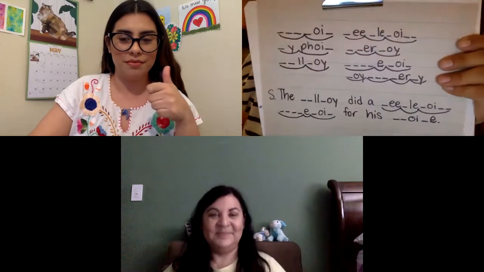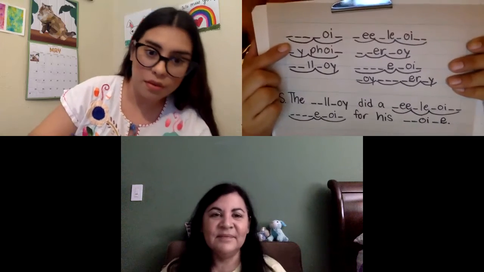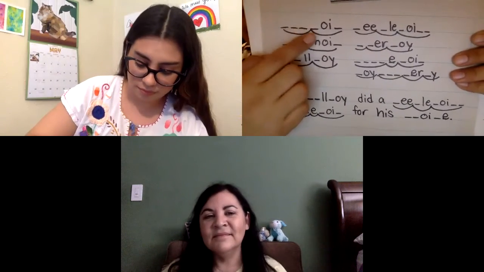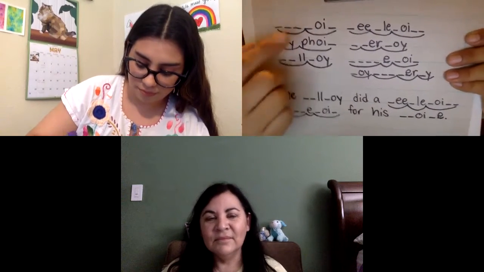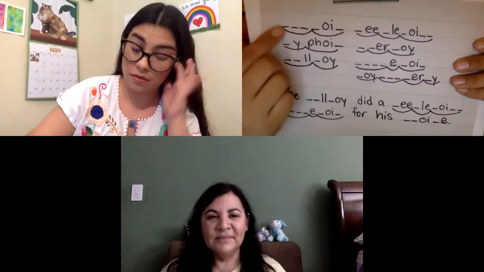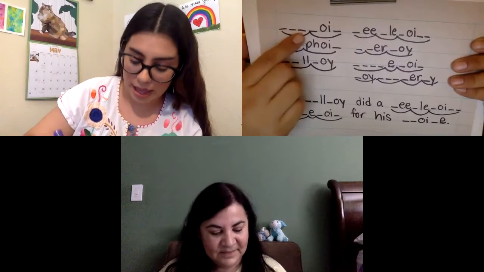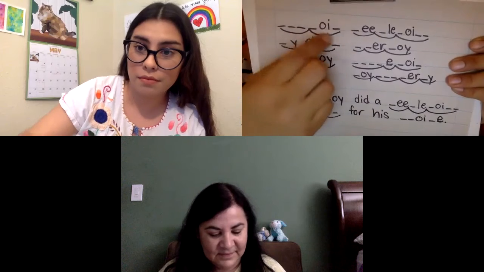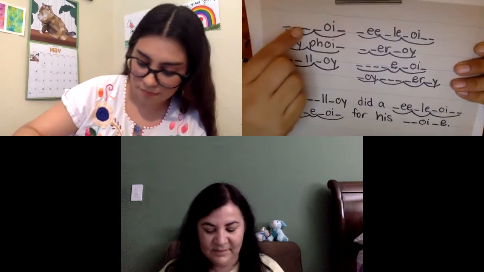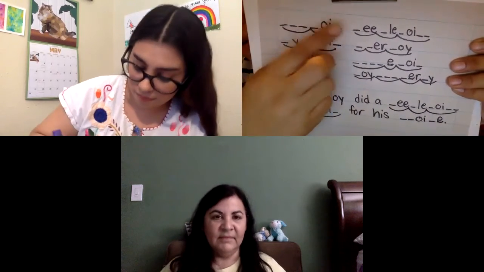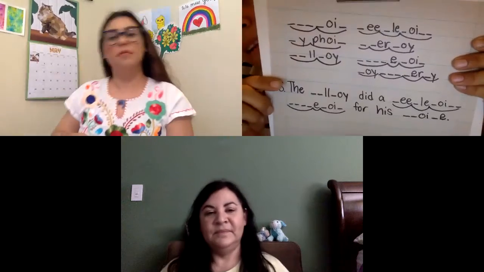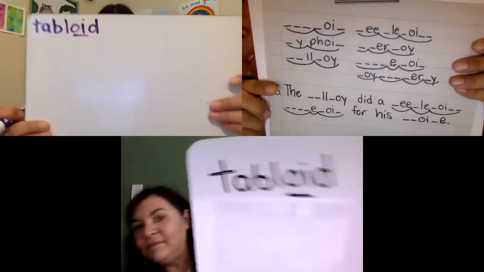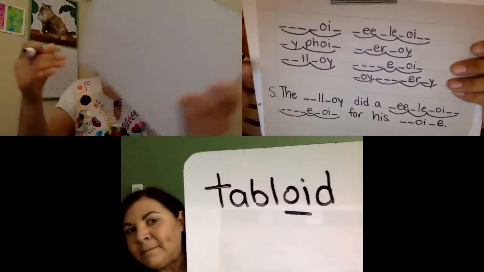Here we go. First word, ready? The word is tabloid. Tabloid. Ready? Tab. Oid. Tabloid. Show me, teachers. Awesome. You got it.